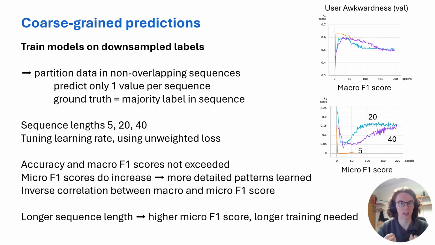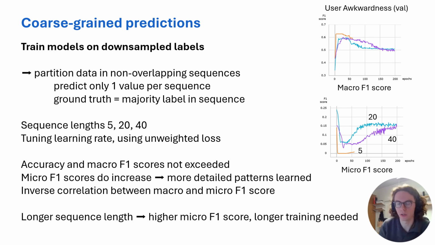So instead of predicting one value for each frame using the 30 frames per second, we let it predict only one value for every 5 frames or 20 frames or 40 frames. We tried out these different sequence lengths, and we also tried tuning the learning rates using a weighted or unweighted loss, and so on. And what we see is that we still cannot get beyond this accuracy and micro F1 score plateau that I mentioned before.